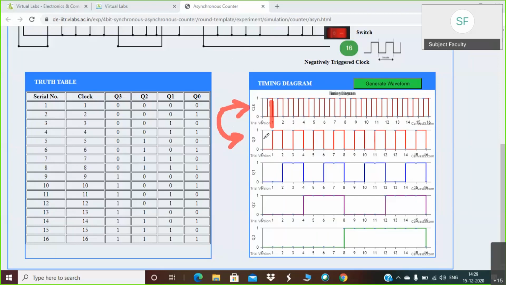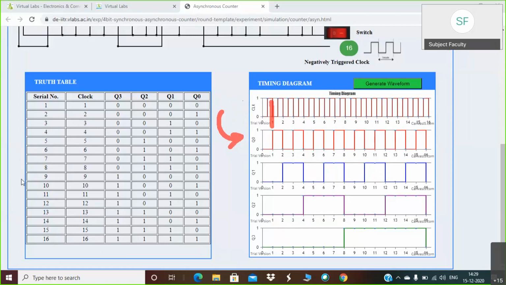If it is initially 0, then it will change to 1, and if it is initially 1, then it will change to 0. Okay, so you can observe either the transition from 0 to 1 or 1 to 0, all these transitions are happening at the negative edge of this clock. Okay, this is regarding the output of the first flip-flop.